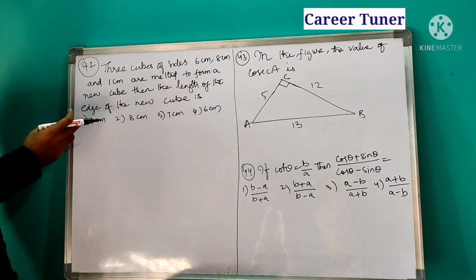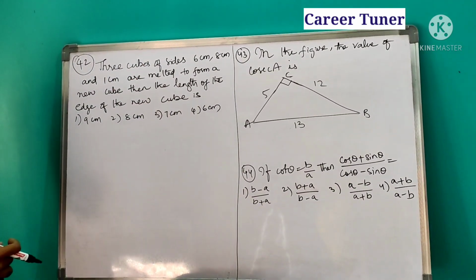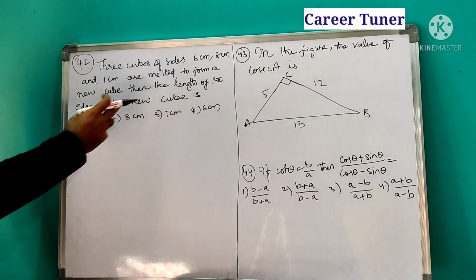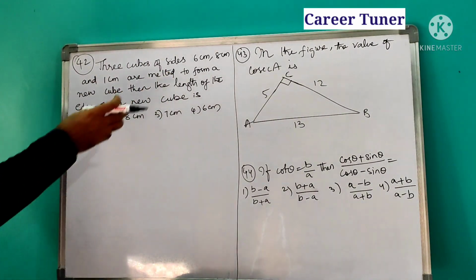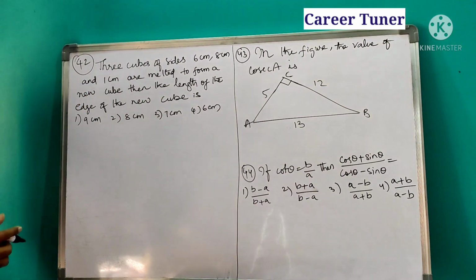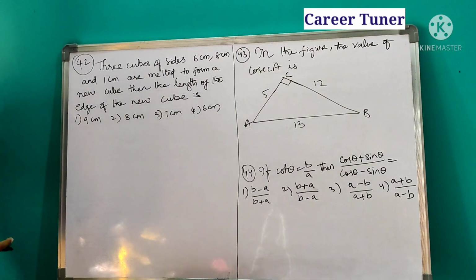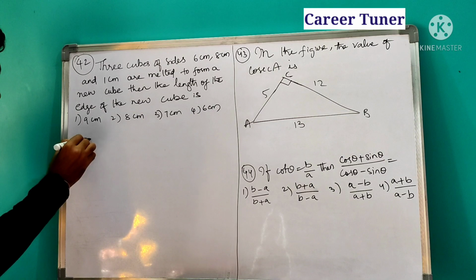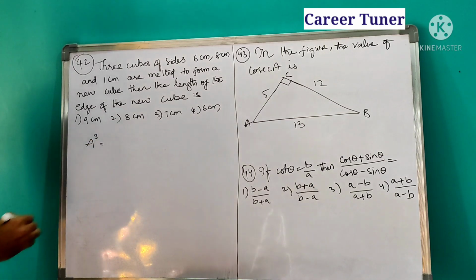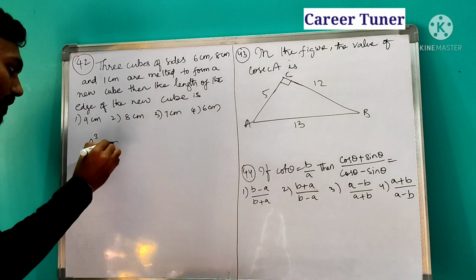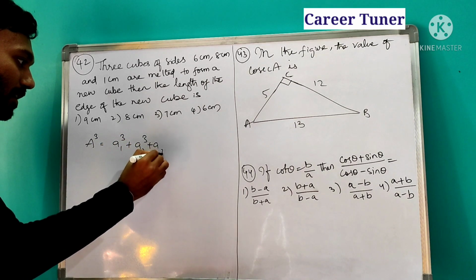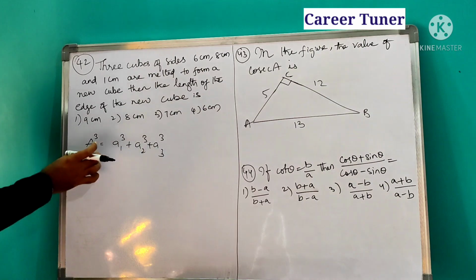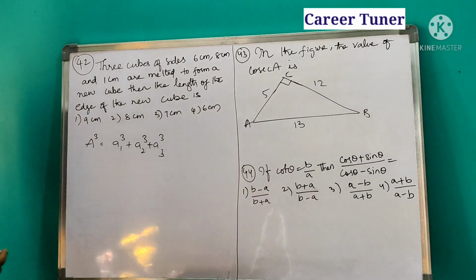Now next, 42nd question. 3 cubes of size 6 centimeters, 8 centimeters and 1 centimeter are melted to form a new cube. Then the length of the new cube. When they are melted, the volume of these 3 cubes will be equal to the volume of the new cube. So volume of the new cube is nothing but a cube, which is equal to volume of the 3 cubes. So first cube, let us take it as a1 cube, second is a2 cube and third one is a3 cube. So volume of these 3 will be equal to volume of the new cube. Okay, where a is nothing but length of the edges.